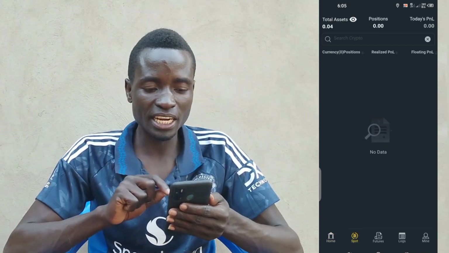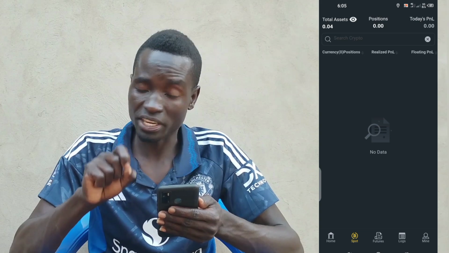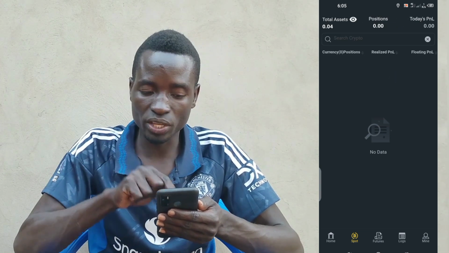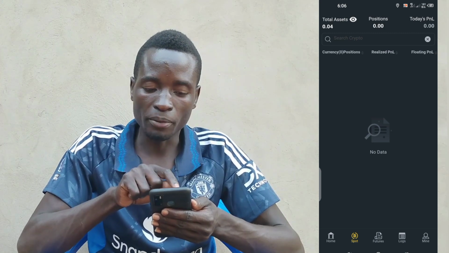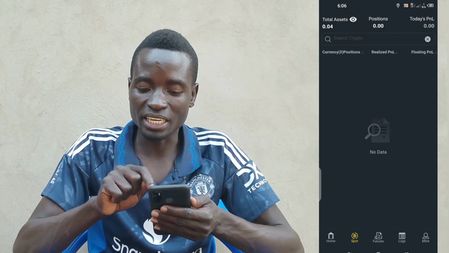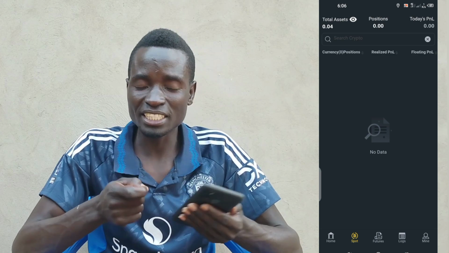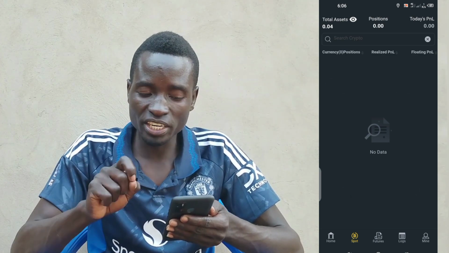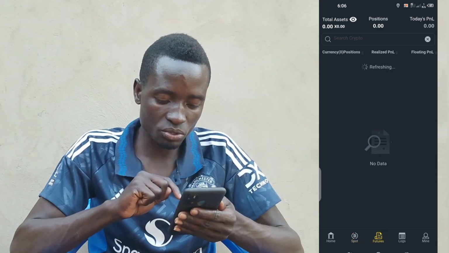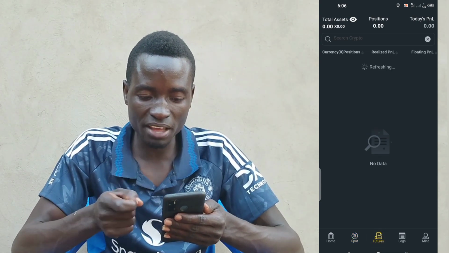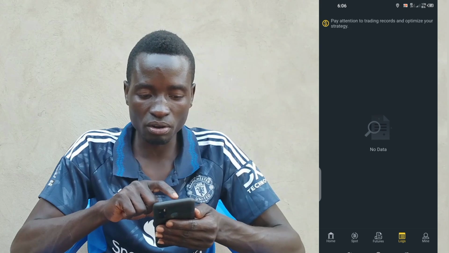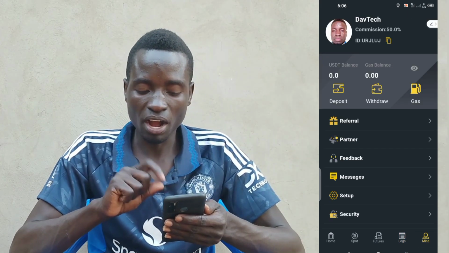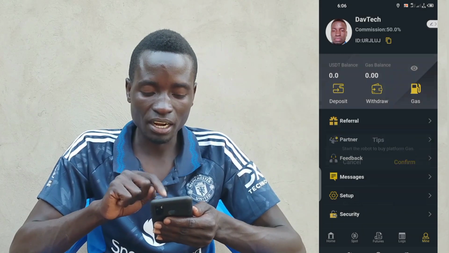Now with spot here, it is going to show you what you have in your account. This is what I have in the Binance account that I have linked with this Apollo, then the position will be this, then total PNL will be this. So that is all, and your earnings, everything will be displayed there when you're trading using spot trading. Then when you're using feature trading, it will also display everything here. Then for logs, it will be showing you here. Then mine here is for your account. Now you can see that this is the account that I'm using.